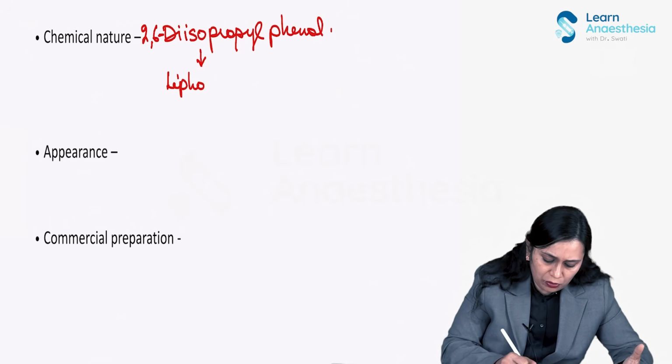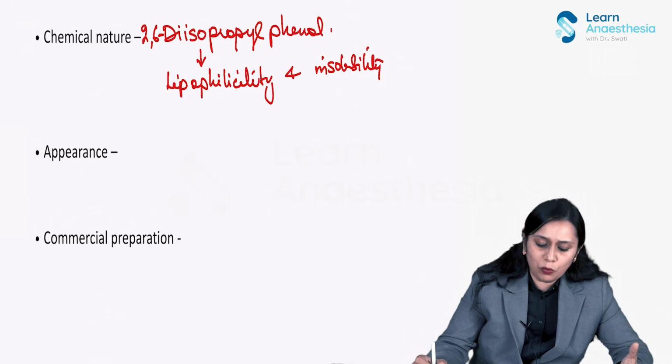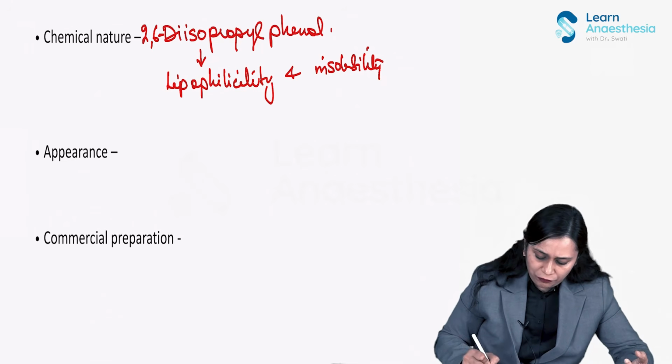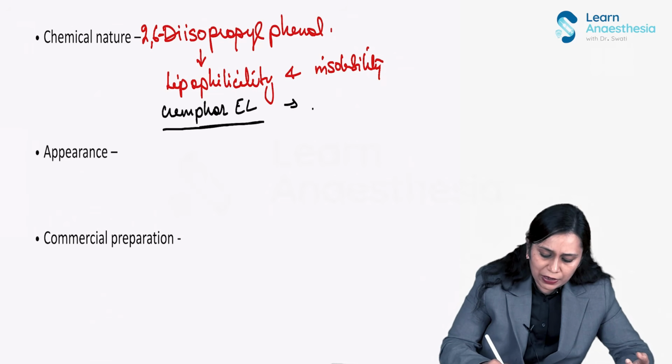So its lipophilicity and insolubility is a big problem. So what was done? The first time it was prepared in Cremophor EL preparation. This can cause anaphylaxis.